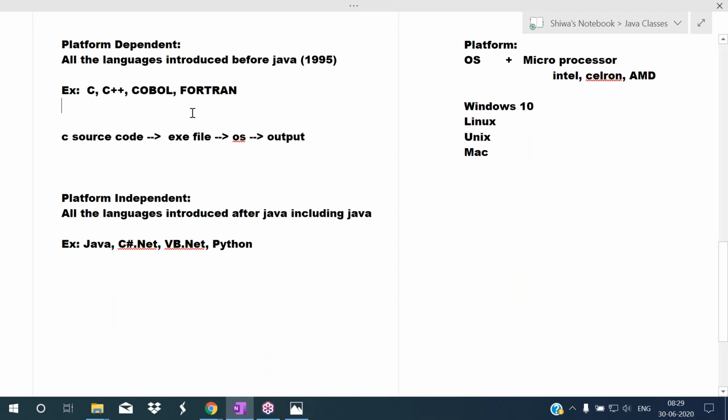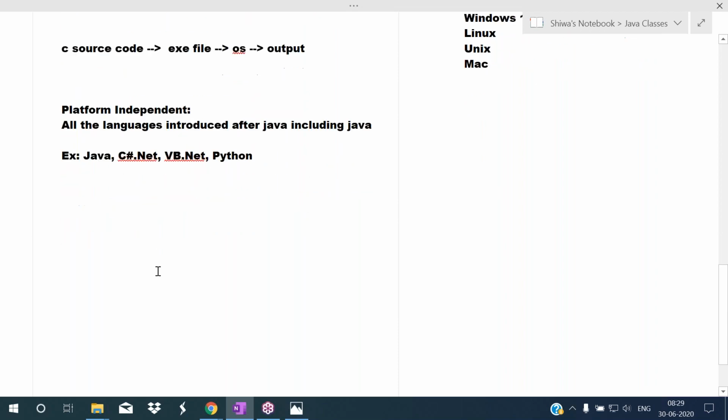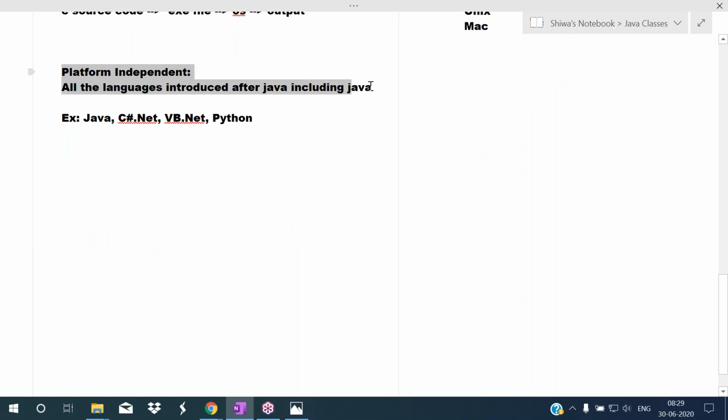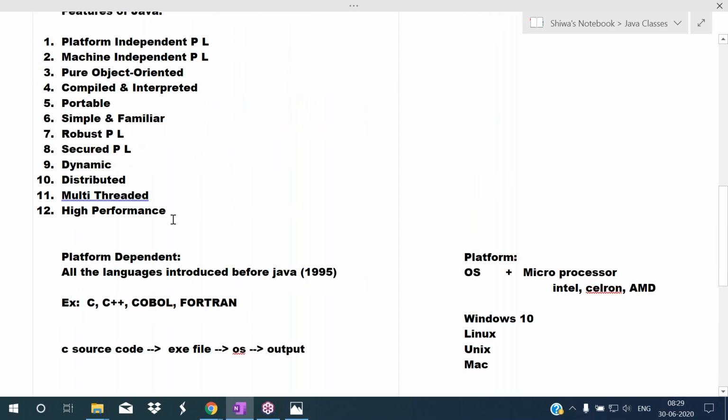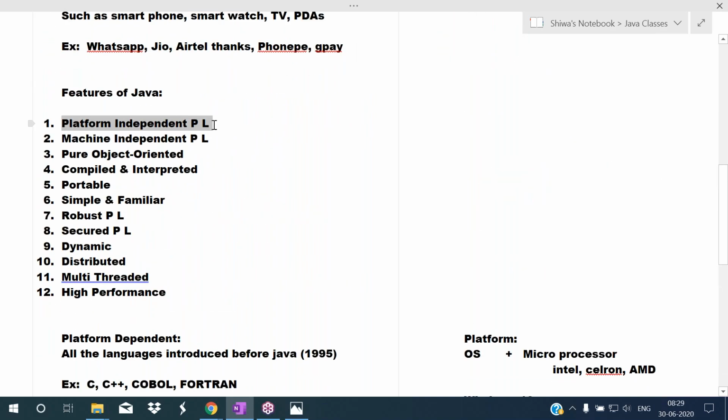Now we call Java a platform independent programming language, and C#.NET also. Why do we call these platform independent programming languages? Now I will explain. Listen carefully. This is in the features of Java. The first feature I have written is platform independent programming language.